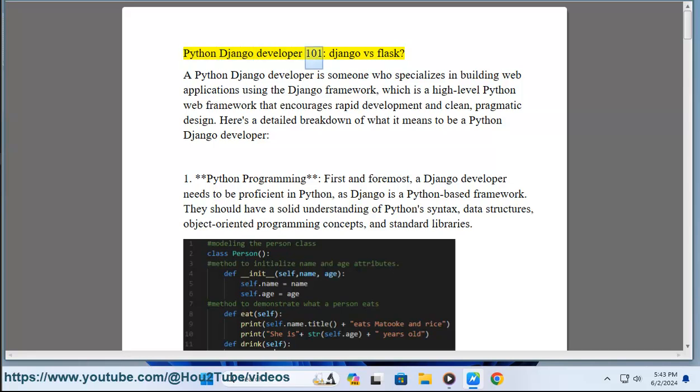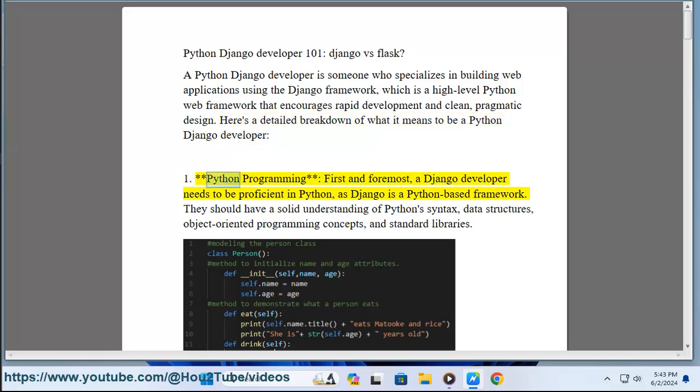Python Django Developer 101, Django vs Flask. A Python Django developer is someone who specializes in building web applications using the Django framework, which is a high-level Python web framework that encourages rapid development and clean, pragmatic design. Here's a detailed breakdown of what it means to be a Python Django developer.